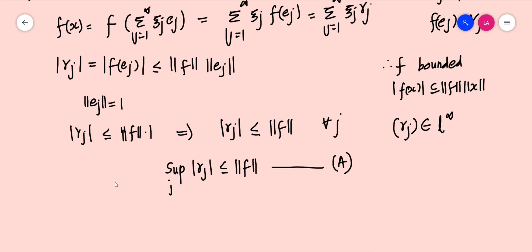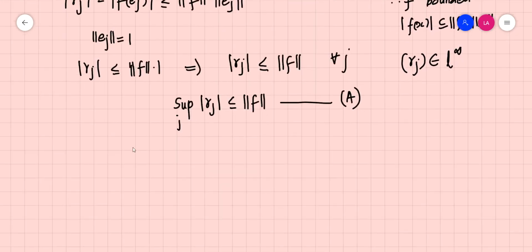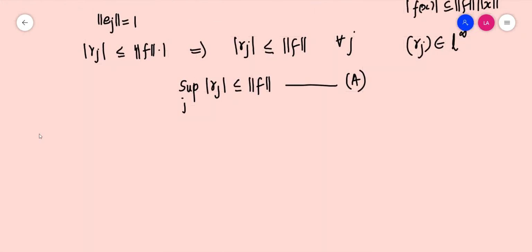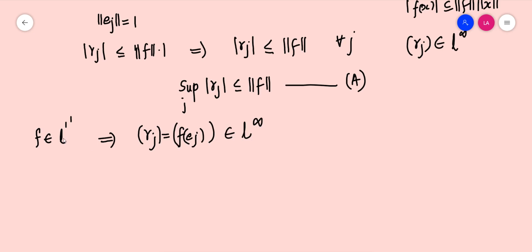The second thing which we have done is, we have taken an arbitrary f element of L1 dash, and associated with that we have defined gamma j equal to f of e_j with respect to the Schauder basis, and this sequence is an element in L infinity. So associated with every linear functional defined on L1, we have found an element in L infinity.